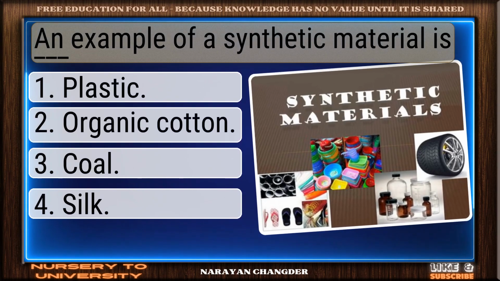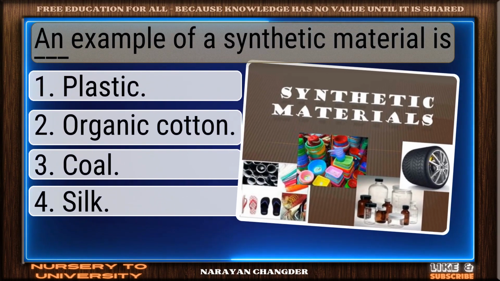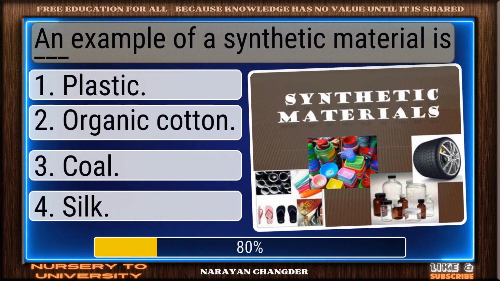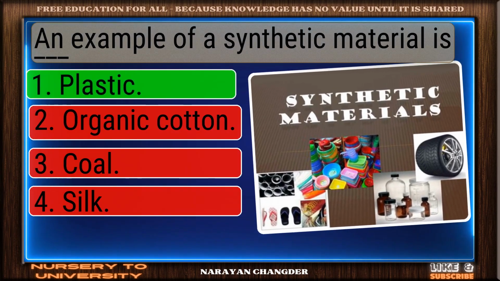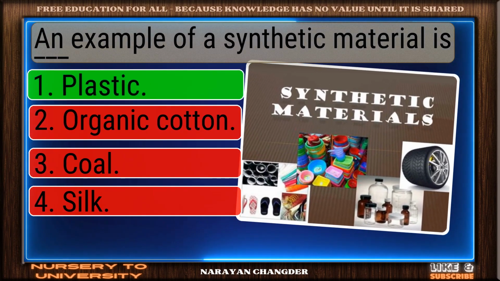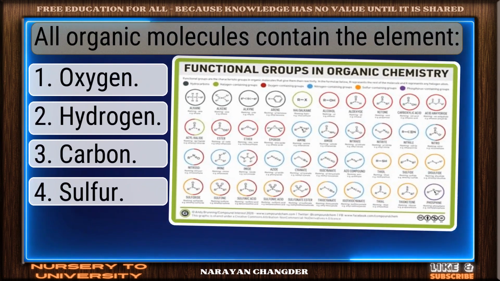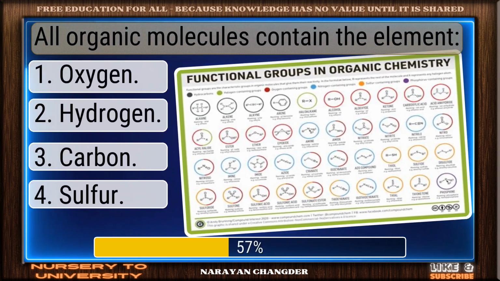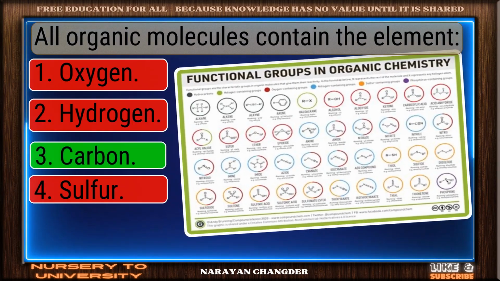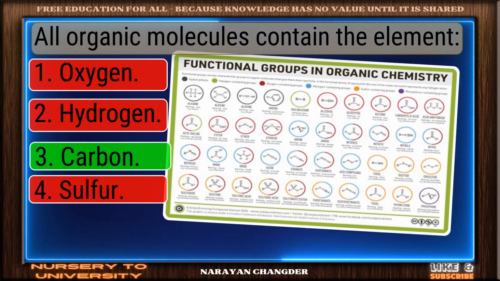An example of a synthetic material is dash. Good job. Your answer plastic works well here. All organic molecules contain the element. Right again. Carbon is a valid answer.